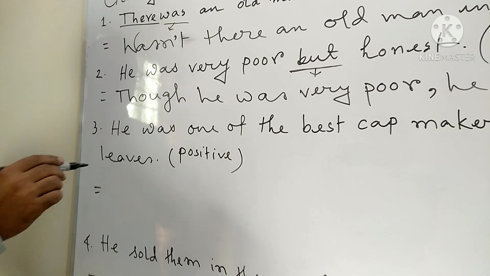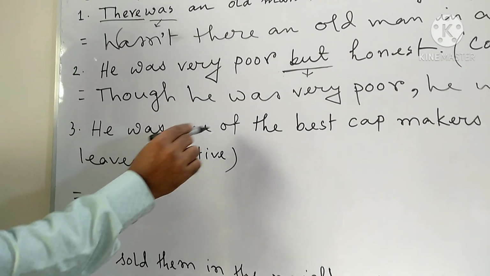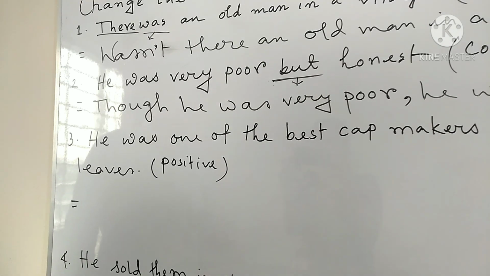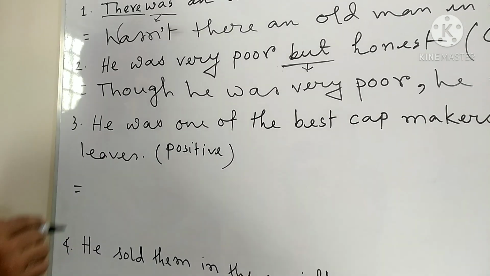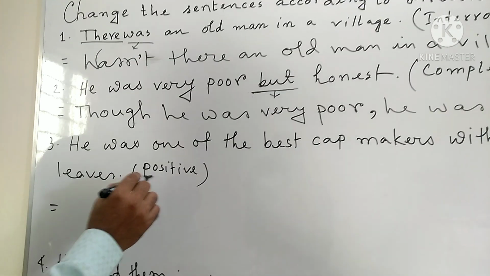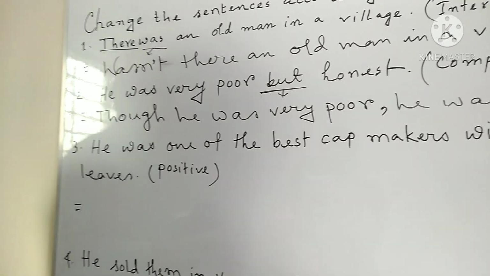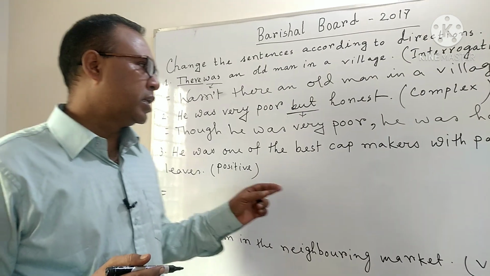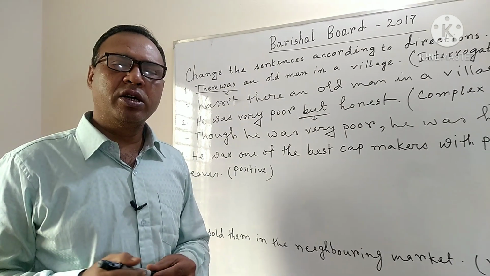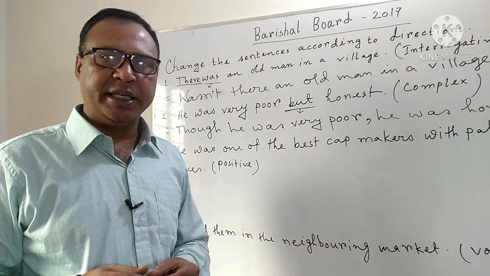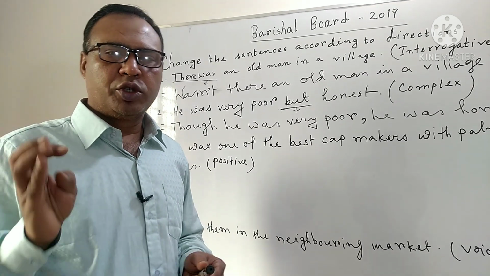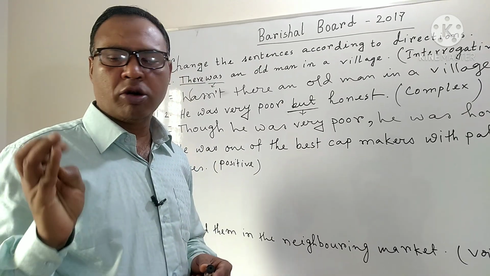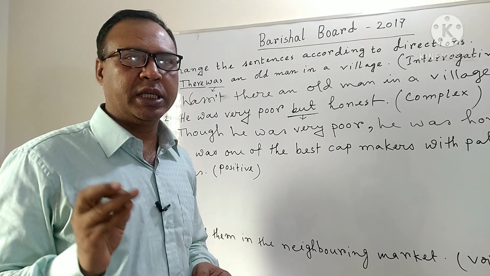Question number 3, my dear students. He was one of the best cap makers with palm leaves. We have been told to turn it into positive degree. My dear students, you know it very well that comparison of degree is of 3 kinds: positive degree, comparative degree, superlative degree.